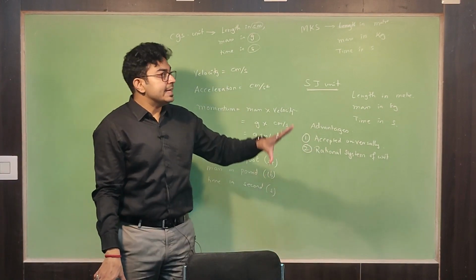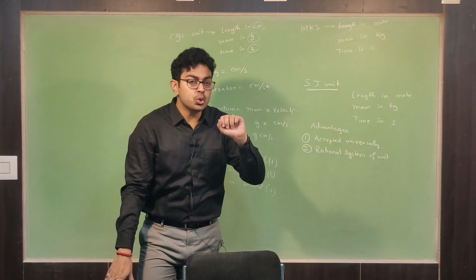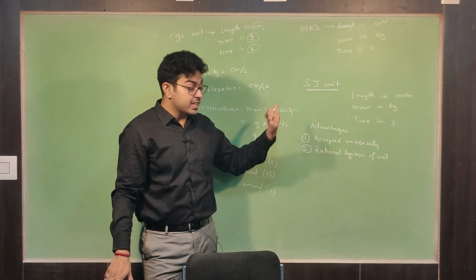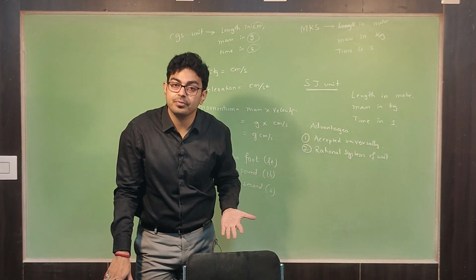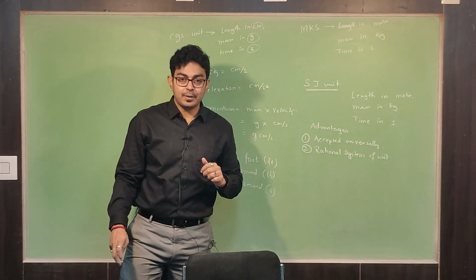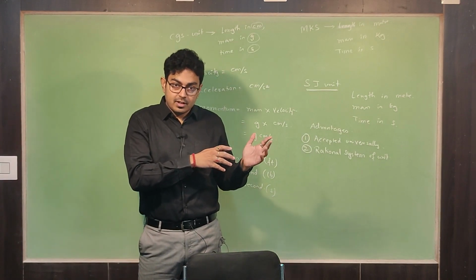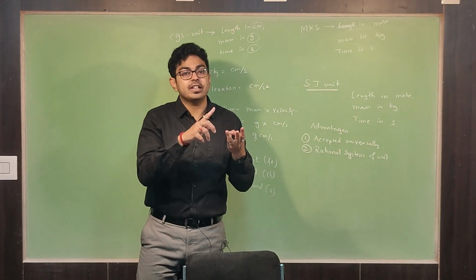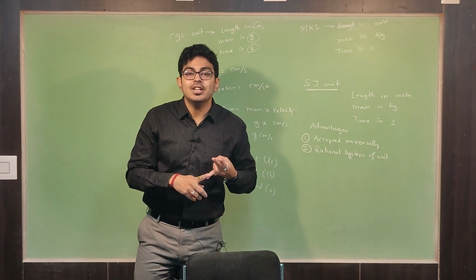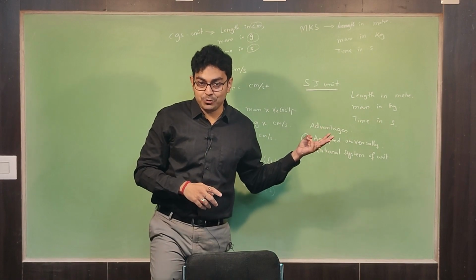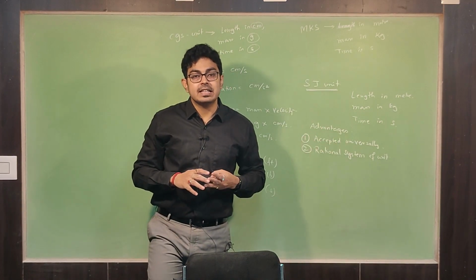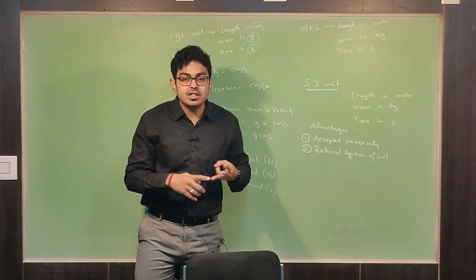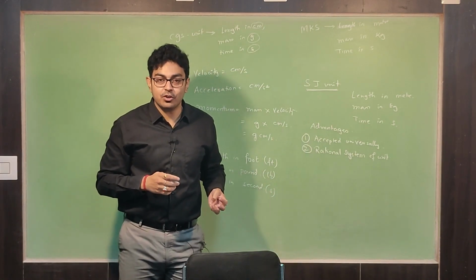For example, in MK system, in order to express heat energy, we use calorie, right? But in SI unit, what we use? Joule. The reason is that in MK system, for heat energy they use calorie, for kinetic energy joule, and for electrical energy kilowatt hour. Now in SI unit, what we have decided internationally is that heat, electrical energy, kinetic energy, these are all units of energy.